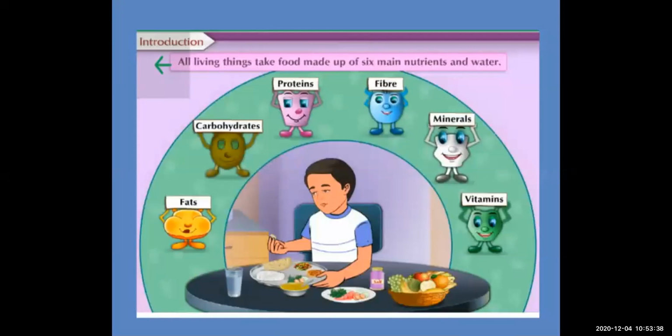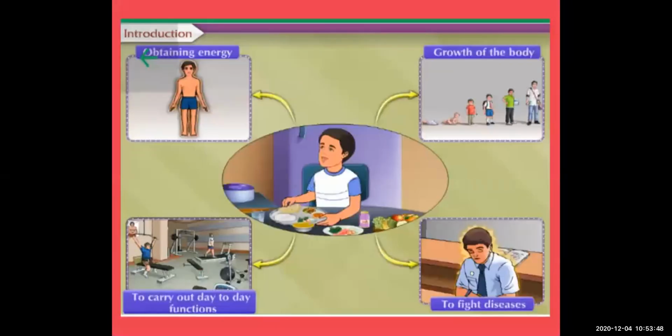So these are very important, the 6 main nutrients we get from the food, and by using all this we get energy. And where we use this energy, you must be knowing this, but I am revising it for you a little bit: whatever food we take, we get different types of nutrients, and those nutrients are used to get energy.